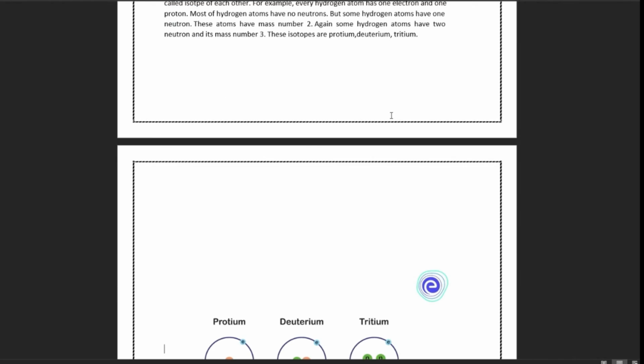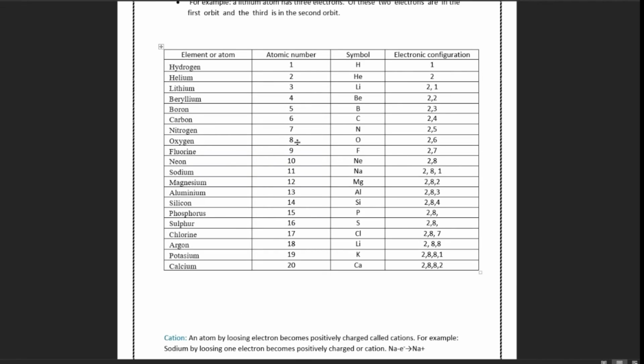Here are the atomic numbers of elements. In Class 8, you learn up to 20, so you have to memorize these atomic numbers. Hydrogen 1, helium 2, lithium 3, all these you have to memorize. These are the atomic numbers, or the proton numbers.